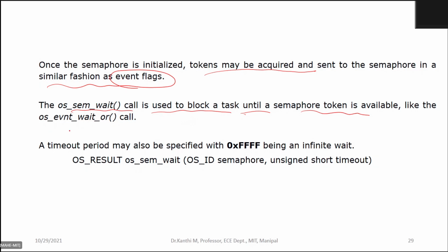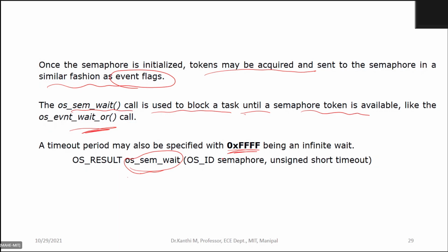So like your event wait or count. Okay. So sem wait is used to block a task until a token is available. If you want to know how long I need to wait, there is a timeout value defined.